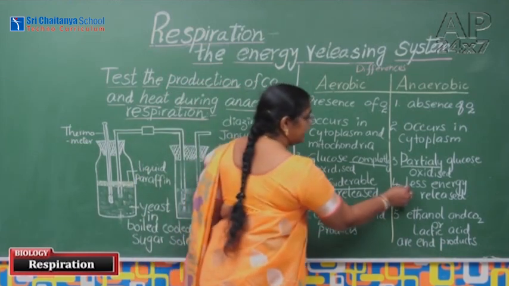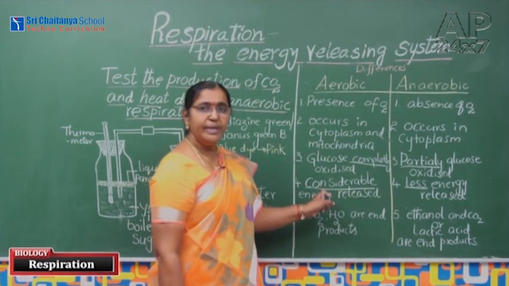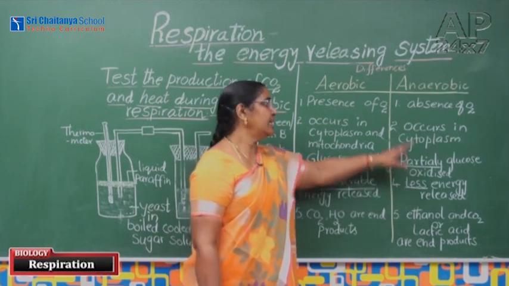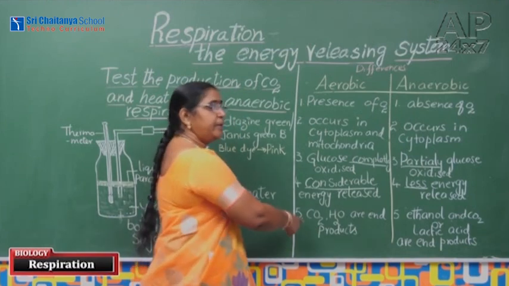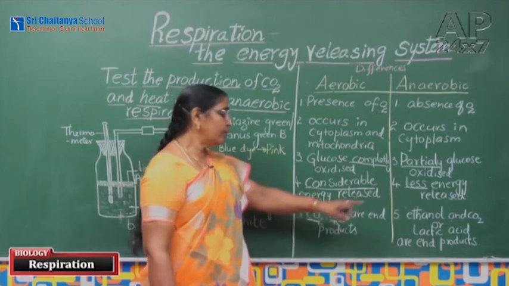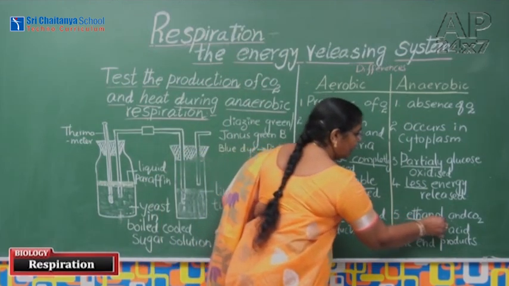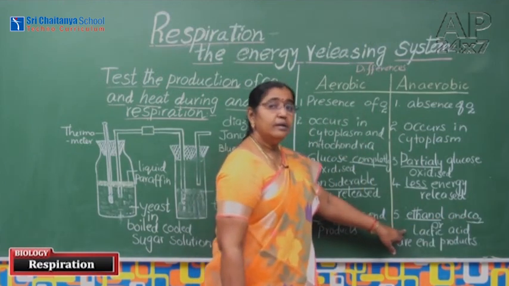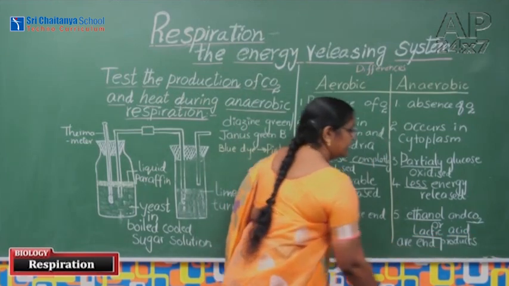Here less energy is released when we compare with aerobic respiration. What are the end products? Here the end products are carbon dioxide and water. By the fermentation process, ethanol and carbon dioxide. And in a low amount of oxygen, it releases lactic acid.